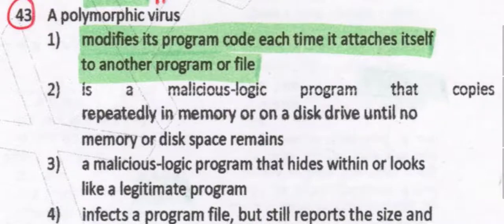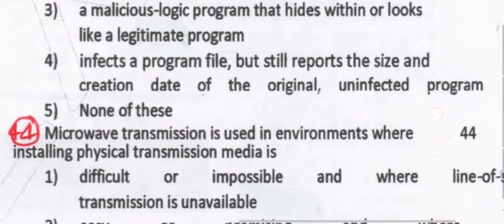A polymorphic virus modifies its program code each time it attaches itself to another program or file. This is what exactly the polymorphic virus is. Its function is to modify the program code each time it attaches itself to another program or file.